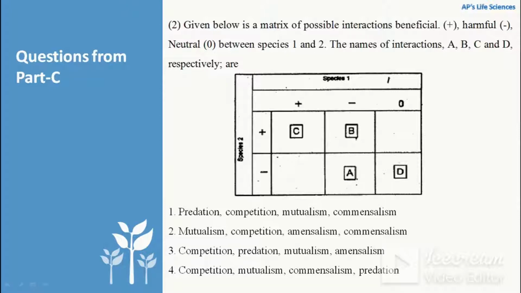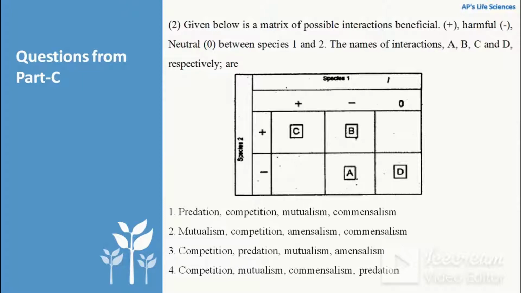So 3, yes, A is competition. Then we can see B as predation. Yes, B can also be predation because one species is getting benefit and another is getting harmed. C is mutualism. Mutualism means when both the species are getting benefited. So here C is mutualism and both species 1 and species 2 are getting the benefit.